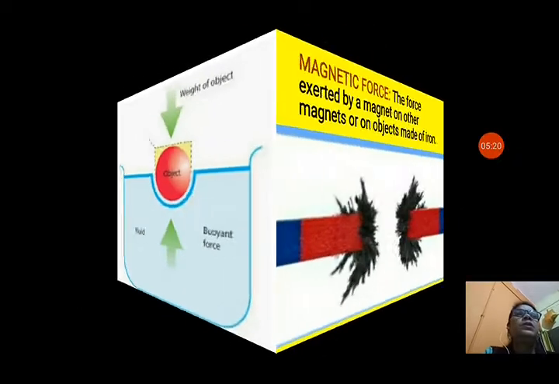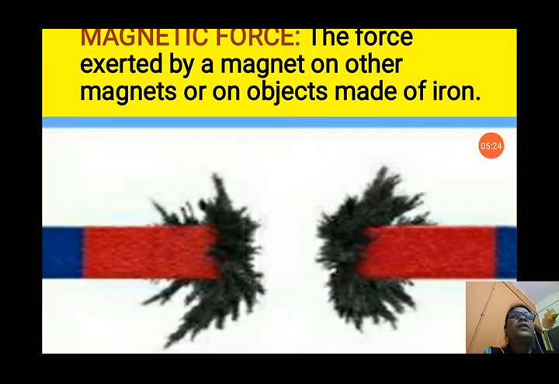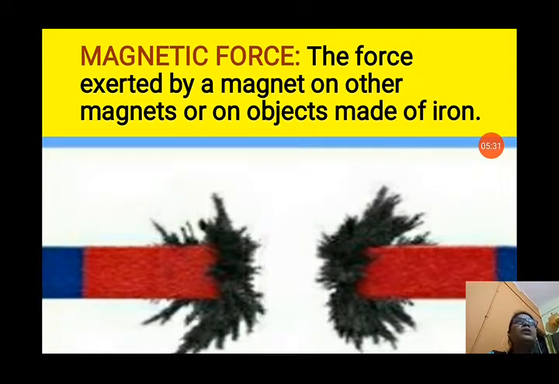Next we will see about the magnetic force. You know, the force exerted by a magnet on other magnets or on objects made of iron. Whenever you bring iron objects near a magnet, it attracts them and they move towards the magnet. And with another magnet, the opposite poles attract each other and the same poles repel each other. So this force of a magnet is known as magnetic force.